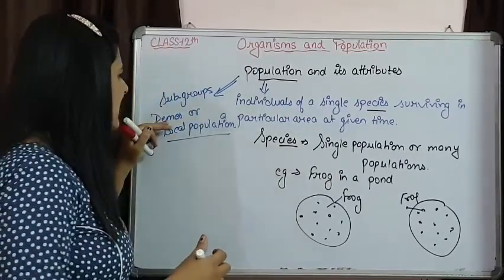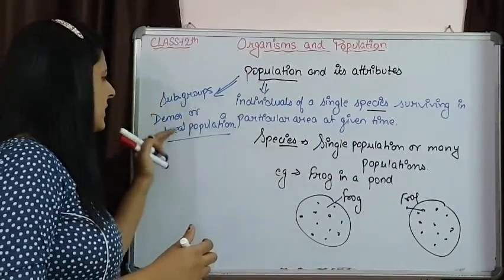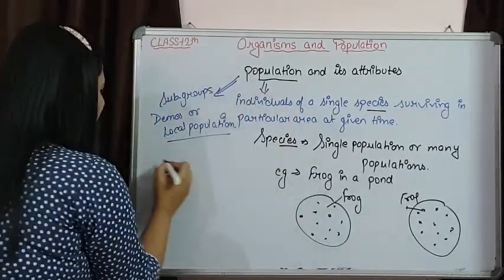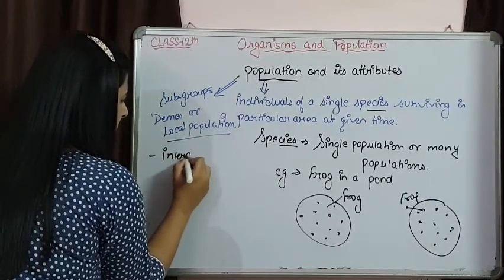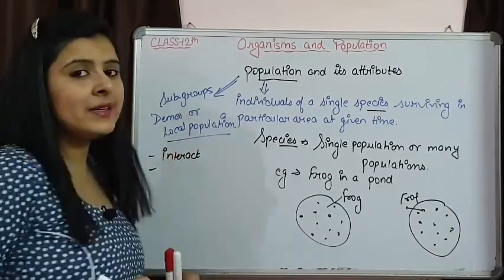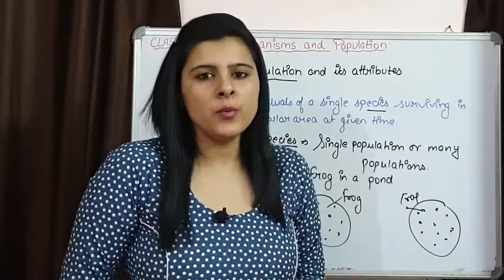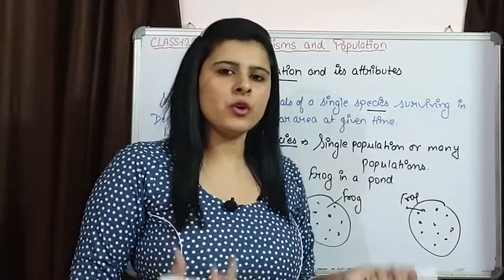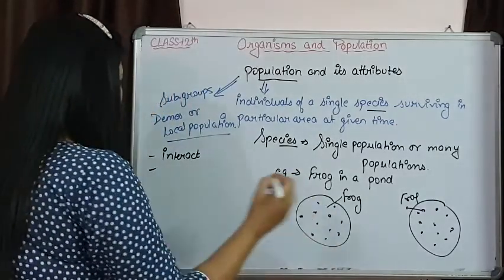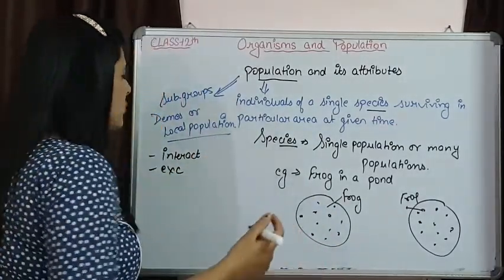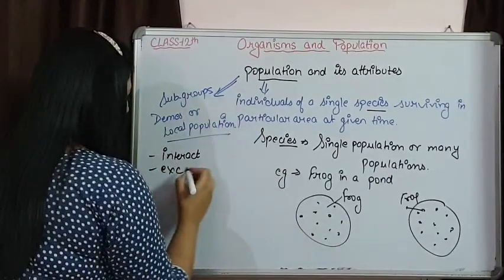Those individuals are going to be placed in one deme or one subgroup which interact more, and their exchange of genetic information is going to be more, meaning they are involved in reproduction, and their interaction is also more as compared to other individuals, or other subgroups.